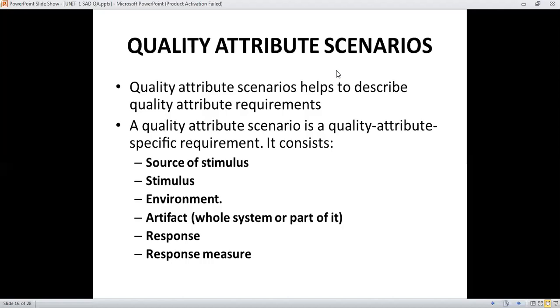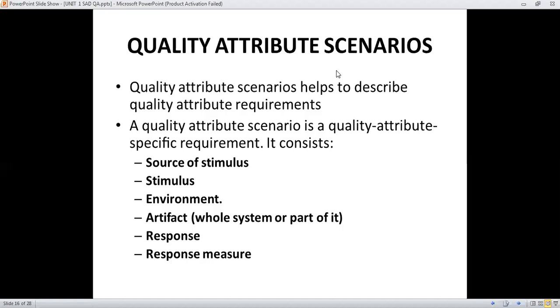So the system architect is the source of stimulus here. The source of stimulus is nothing but any human, computer system, or object that generates the stimulus. Just remember it is an entity, and that element or entity is known as the source of stimulus.